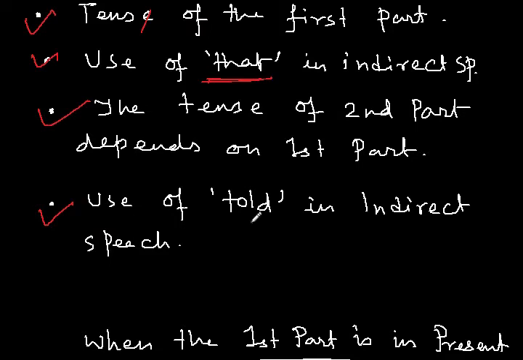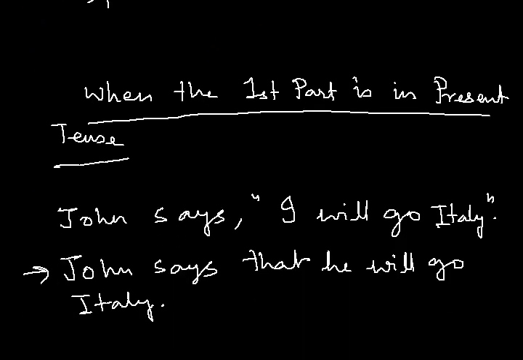Last point is use of told, not told here actually, it will be tell. Use of tell in indirect speech. We will also use told when we do past tense, but since this is only present tense, we will use tell. When to use tell in indirect speech? Now, when the first part is in present tense. Okay? First part, that means the part which is outside the quotation mark. When that part is in present tense, what happens?